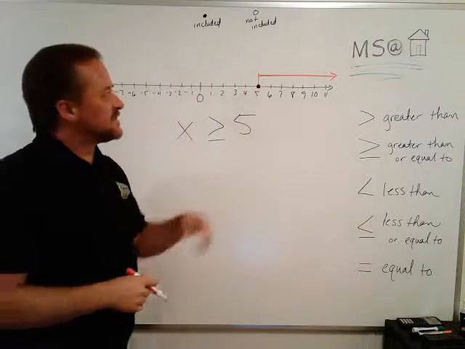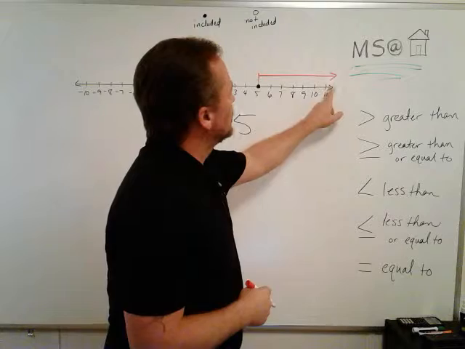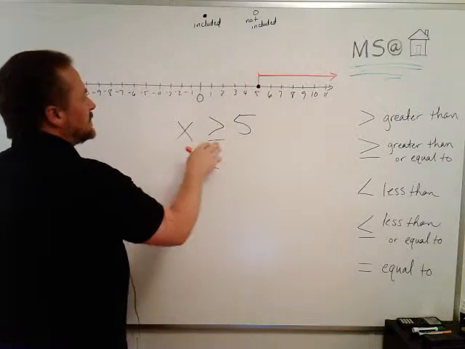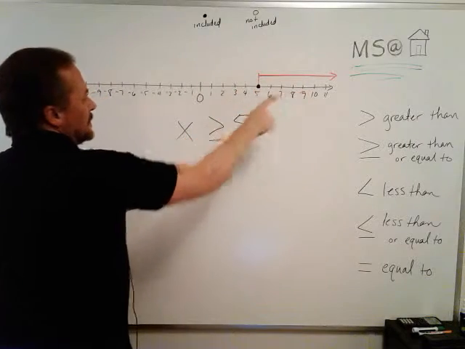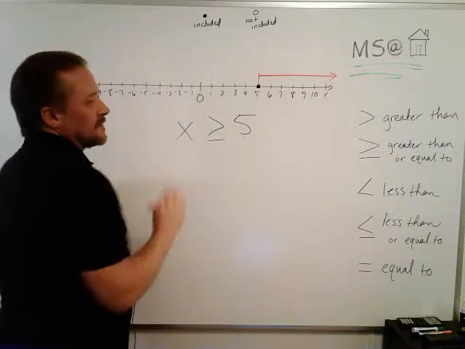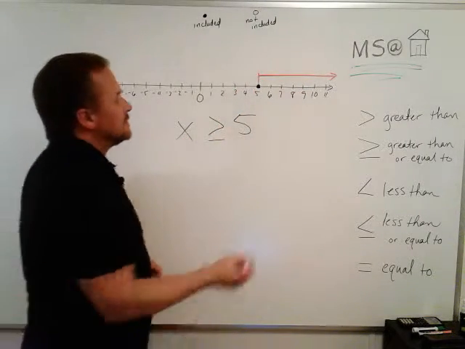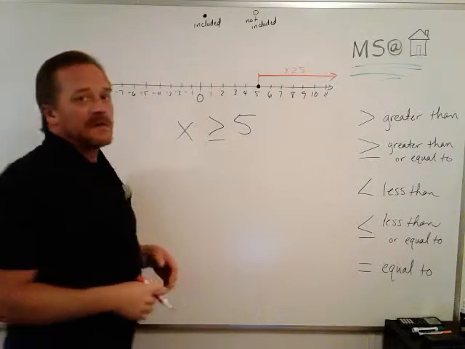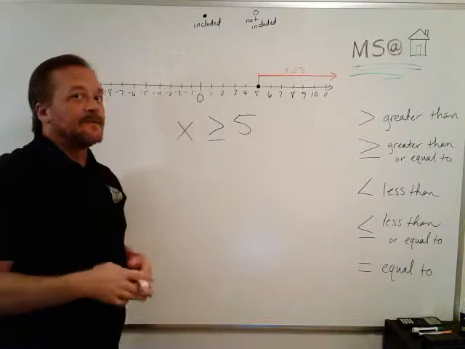See how that works? Instead of darkening the original number line, I make a brand new arrow. Or I make a new line. So this red line right there shows this. And sometimes you'll even see people write the original inequality on top of it just so they don't lose track. Okay?